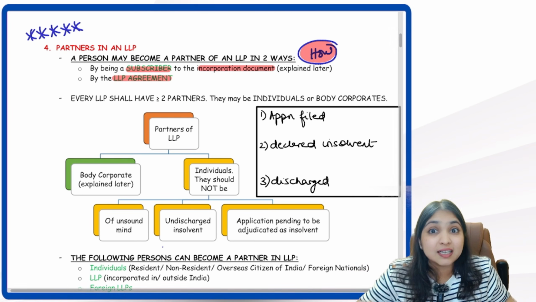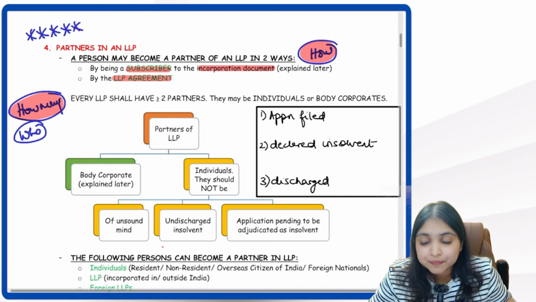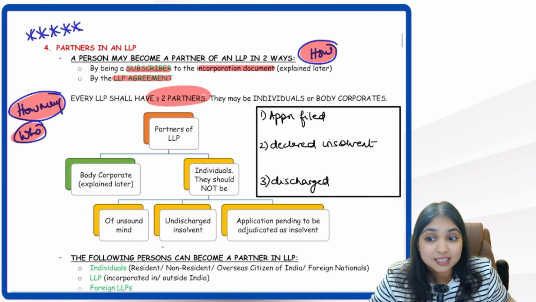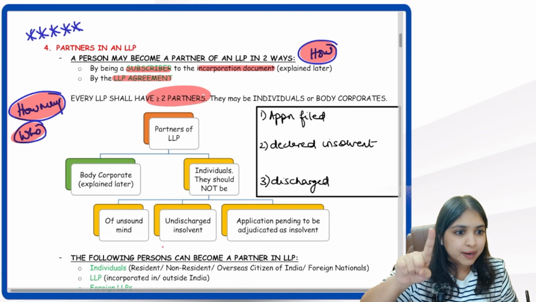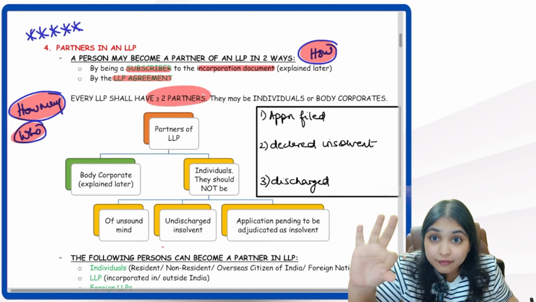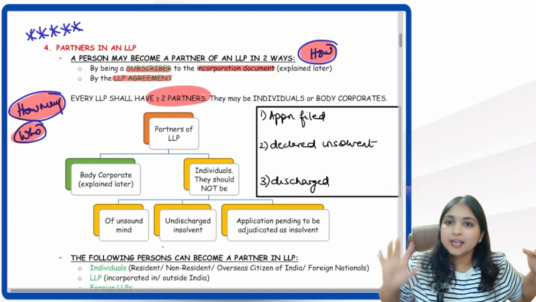Okay, now listen, that was the first question, how do I become a partner? Now comes the next question, how many partners do we need? And one more question, who can be the partner? Both will get covered for you in this second point. First, how many partners do we need? We need minimum 2 partners, at least 2 partners. Can I have 1 partner? No. Can I have 2 partners? Yes. Can I have more than 2? Can I have 3 partners also? Yes. I need minimum 2 partners, which means 2 or more than 2 partners.